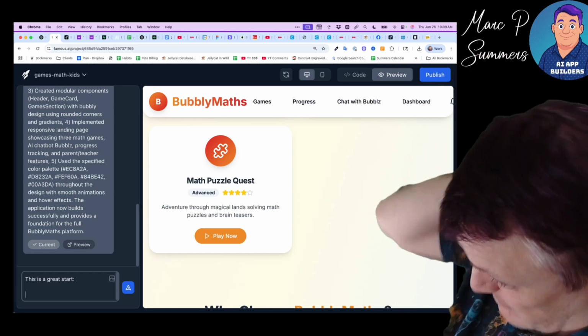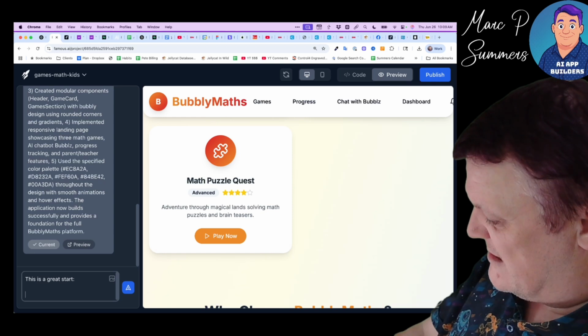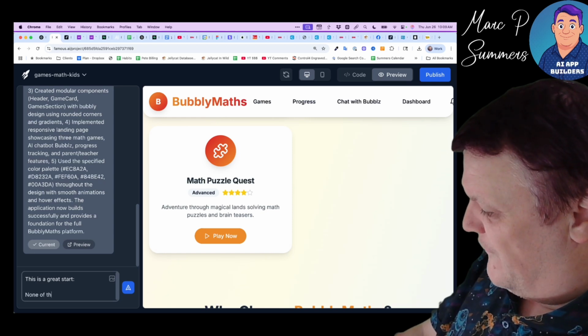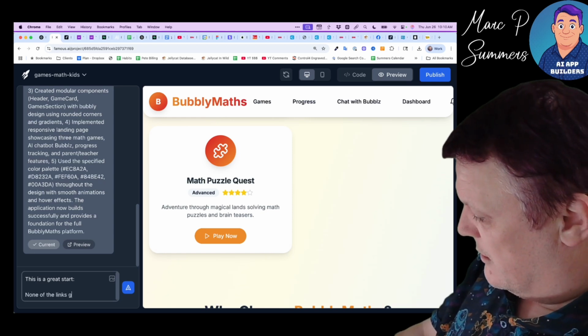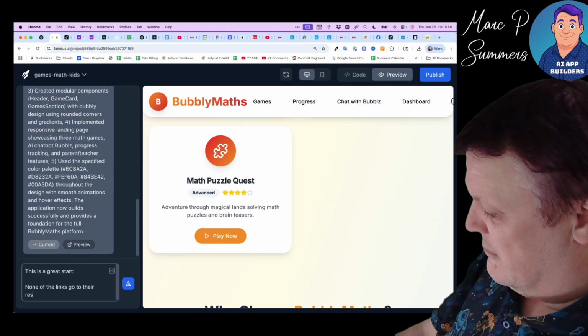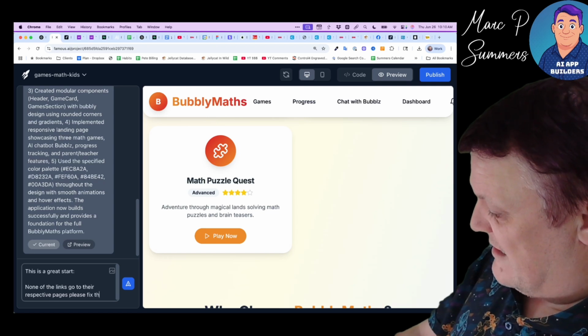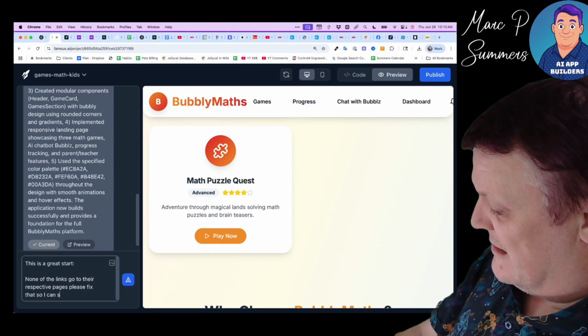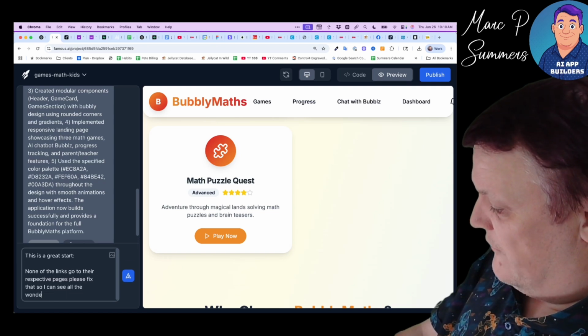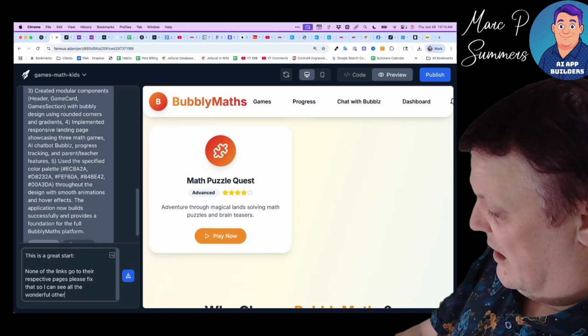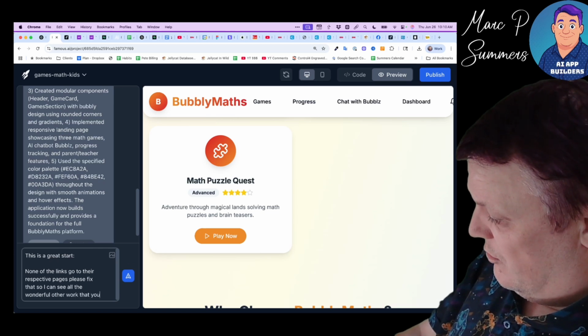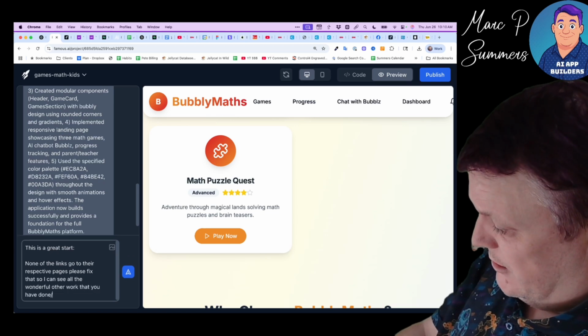But in this case, it did a great job. This is a great start. None of the links go to their respective pages. Please fix that so I can see all the wonderful other work that you have done.